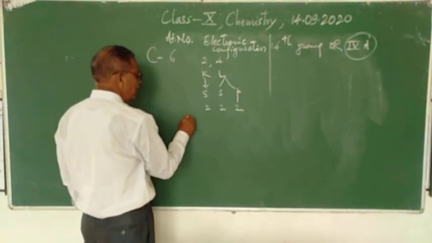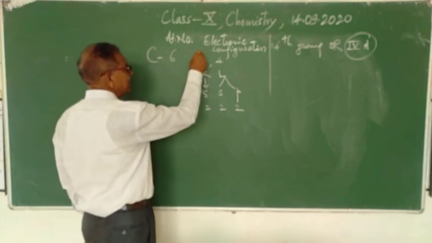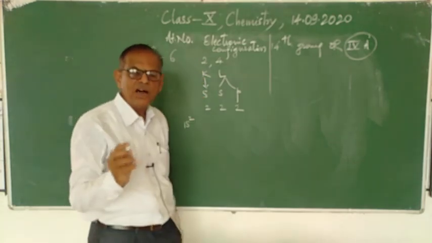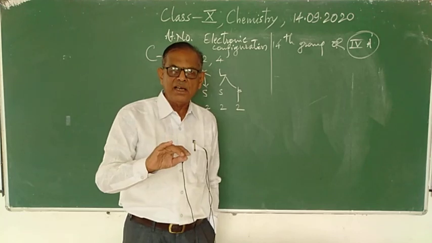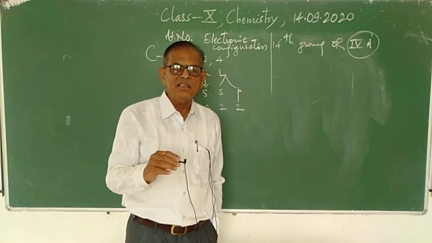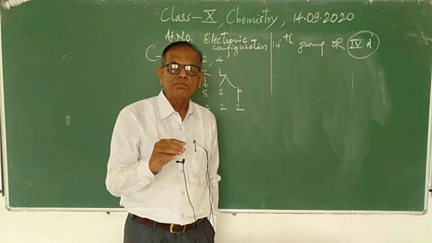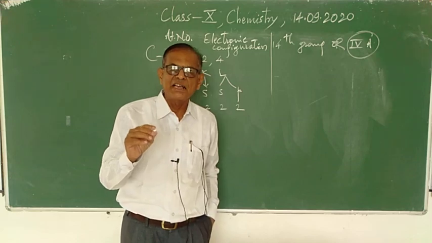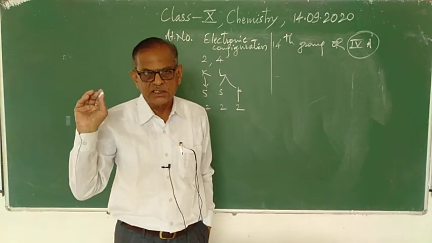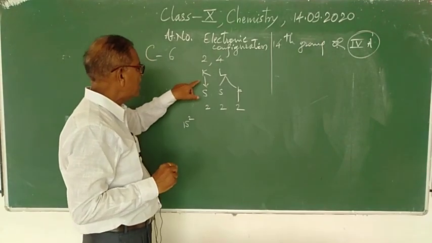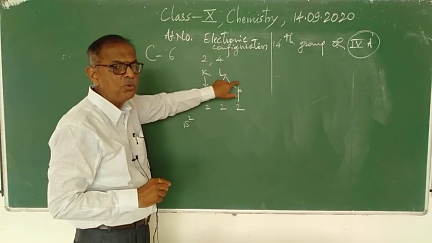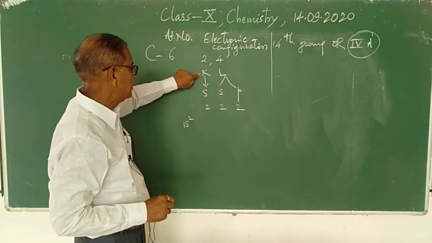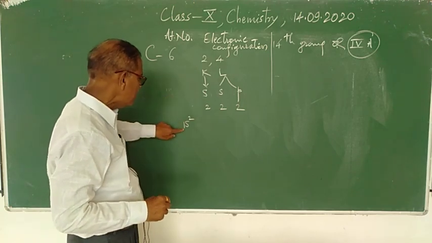So what will be the electronic configuration? Electronic configuration will be 1s2. 1s2 means it is the S of the K shell, and K shell having number 1. I have told you last year, in the 9th standard, that there are 7 principal shells or main energy levels, numbered 1 to 7, and they are also denoted by letters K, L, M, N, O, P, Q. K shell is the first energy level, first principal shell, and S of the K shell is called 1s.